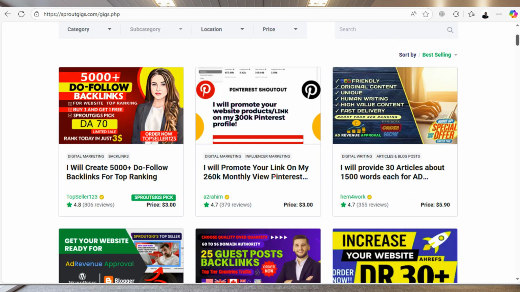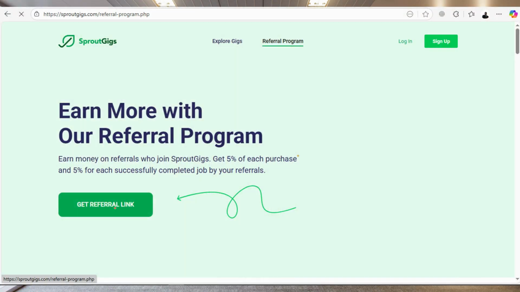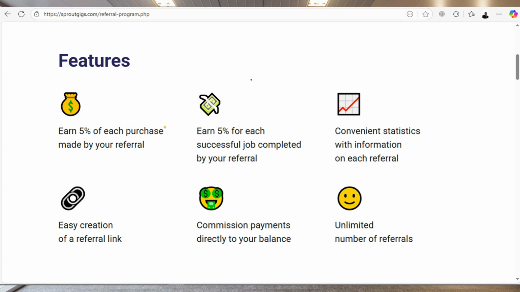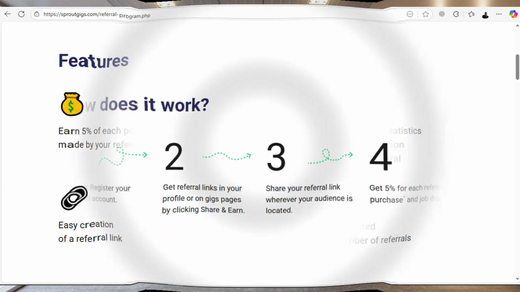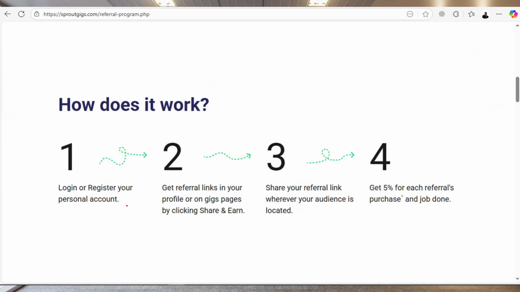So this is my account. For the referral, as I've said, you can just generate your referral link right here. Just go to get a referral link and simply post it there. And some of the features of a referral link, as I've said, earn 5% for each purchase if it's a client, 5% if it's a freelancer. So basically the same things that I pointed out. Right? So how does it work? You log in, register, get referral links, share the referral link, and it's just a simple step.